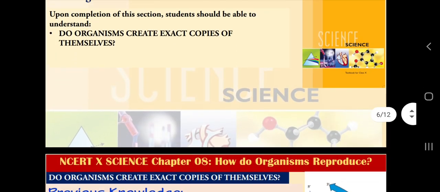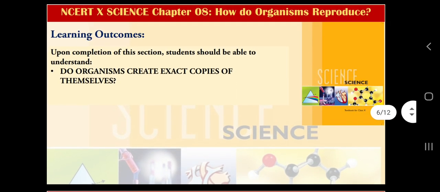Now coming back to our current topic, which is how do organisms reproduce, today we are going to learn about whether organisms create exact copies of themselves. We are going to get the answer to this question by learning about DNA and its role in reproduction, and that is why I brought your attention to class 9th chapter number 5, fundamental unit of life. Because when you have an understanding of cells, nucleus and DNA, only then can you understand whether organisms create exact copies of themselves.